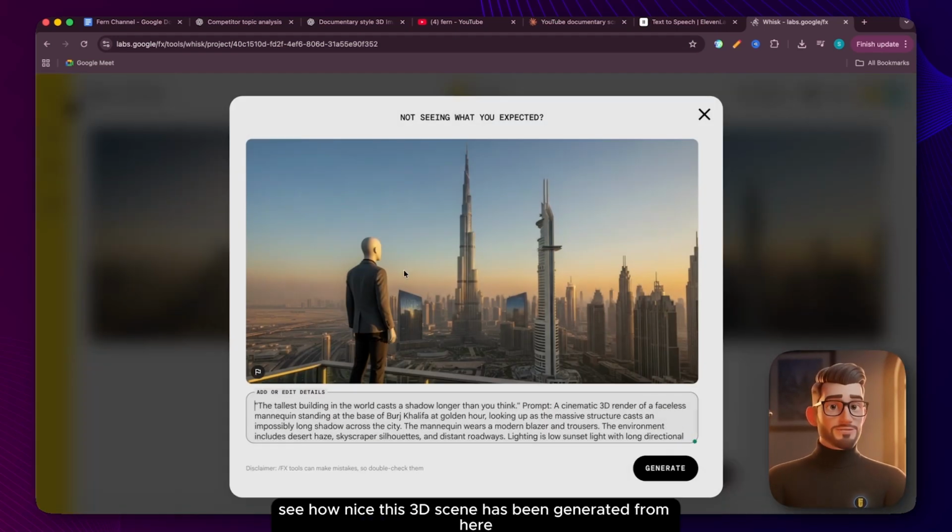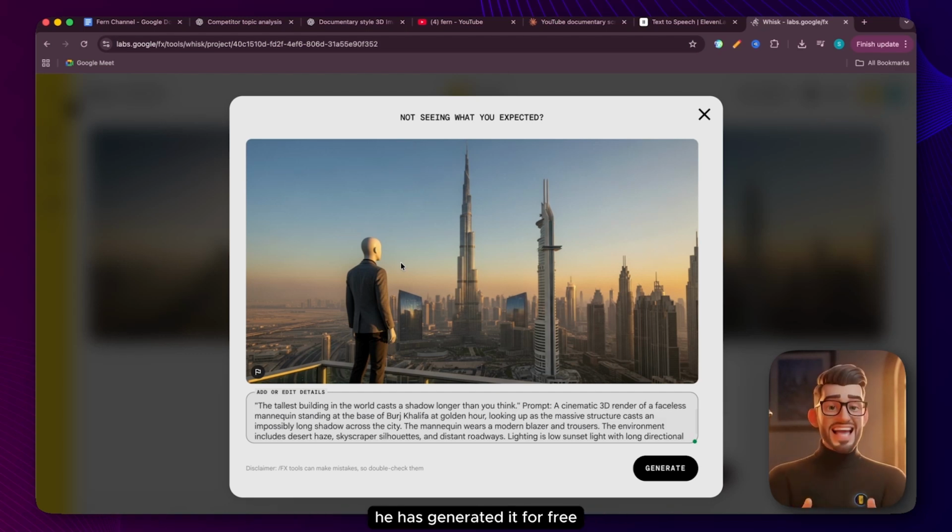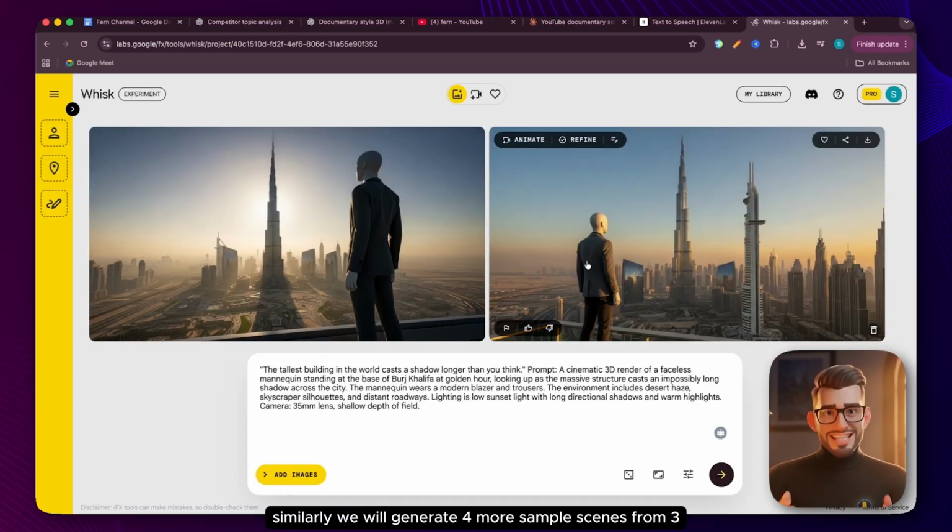Guys, see how nice this 3D scene has been generated from here. Look, this is exactly the same fern. It has generated it for free. You have to watch the video till the end. This is your image generated. Similarly, we will generate 4 more sample scenes from 3 so that you can understand it properly.